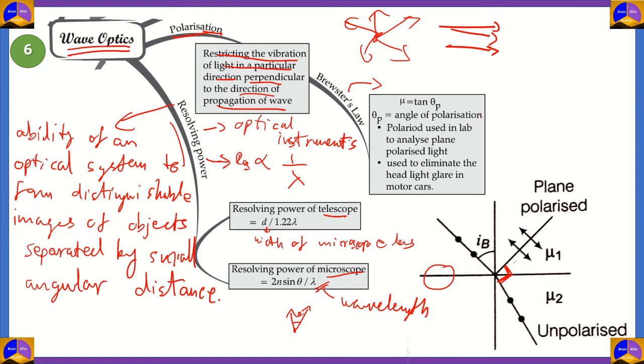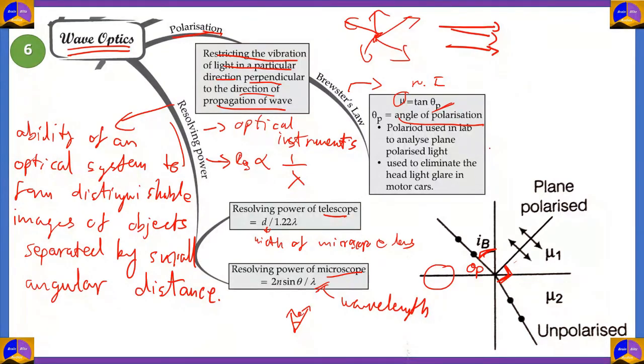So essentially, it is just a mathematical statement for the polarization that occurs. In this case, you can find mu, or refractive index, as tan theta p, where theta p is the angle of polarization. That means if you have light incident at an angle in such a way that both the plane polarized light and the unpolarized light are perpendicular to each other, then that angle is referred to as the angle of polarization. And you can always find out the refractive index by finding the tangent of the angle.